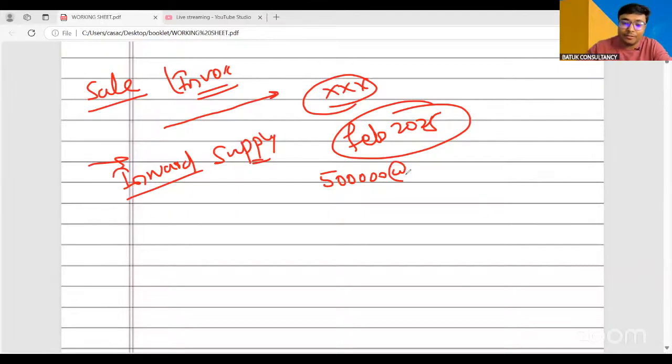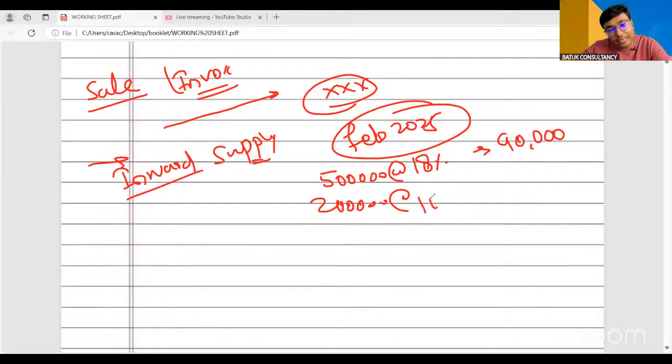Okay. And the rate of GST is suppose 18%, and the GST amount is suppose 90,000 rupees. In that particular month, you have also received certain services from the market for providing these type of services. So suppose you have taken certain services or taken certain goods from the market for providing that particular type of services for 2 lakh rupees at the rate of 18%, that is 36,000 rupees.